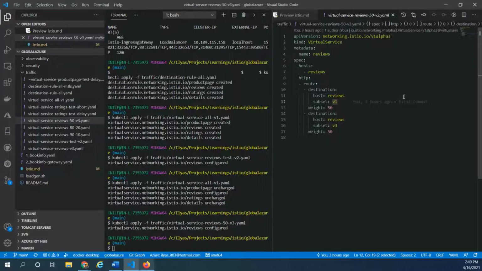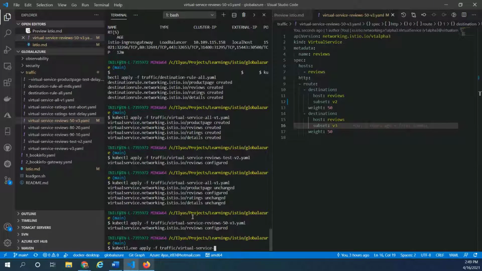Now, what we could do is make this v2, because v2 has black and v3 is red. Probably we can try this combination. Again, let's say kubectl apply -f traffic, and then virtual service Reviews 50.